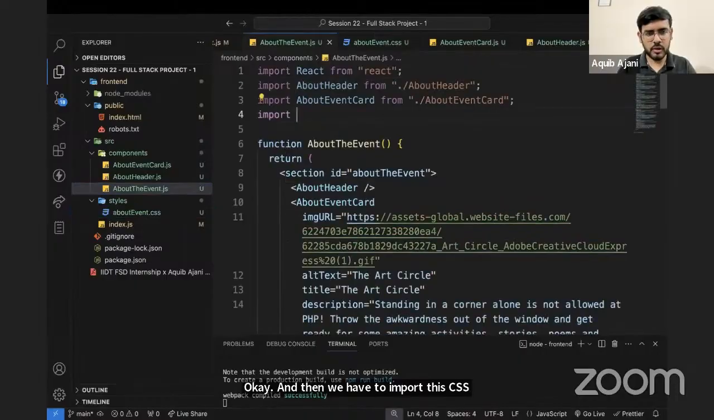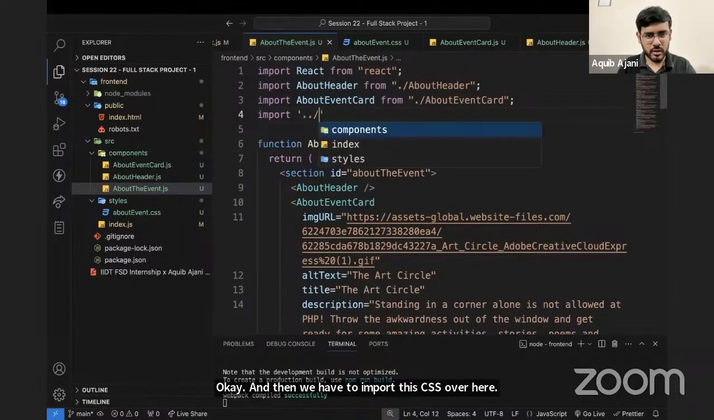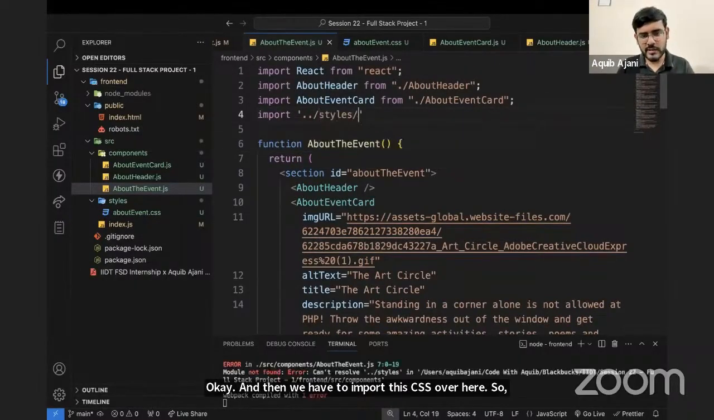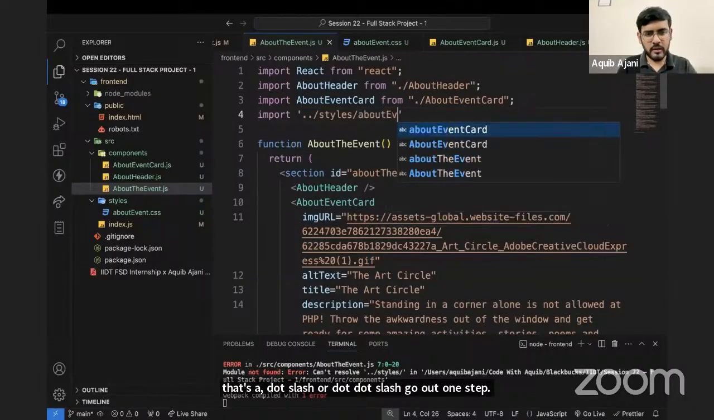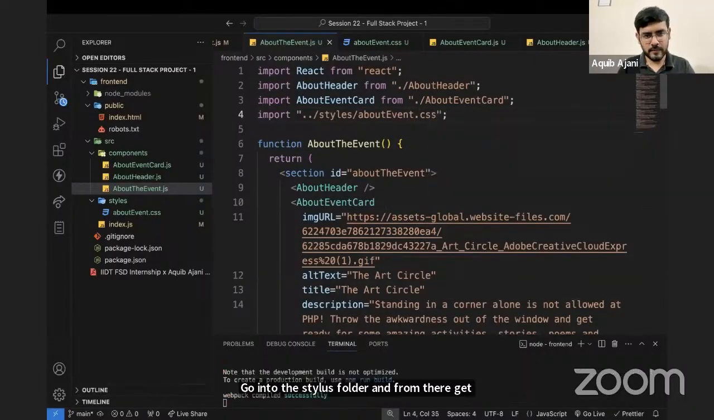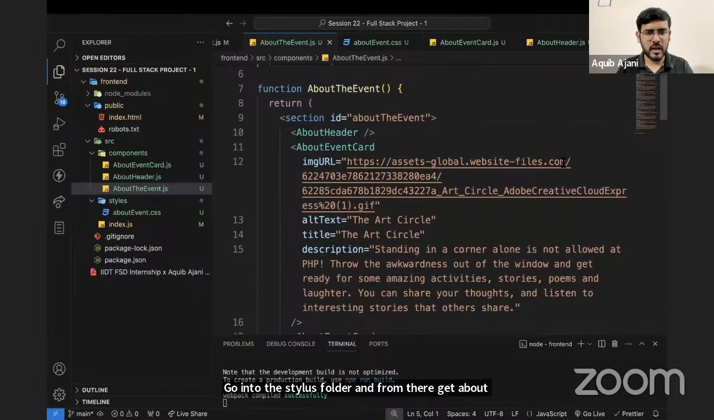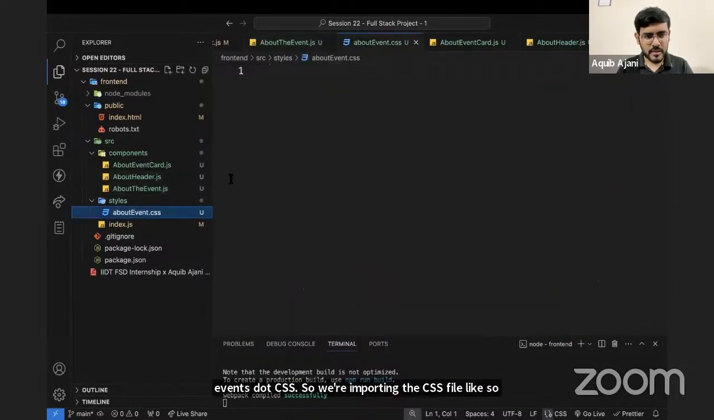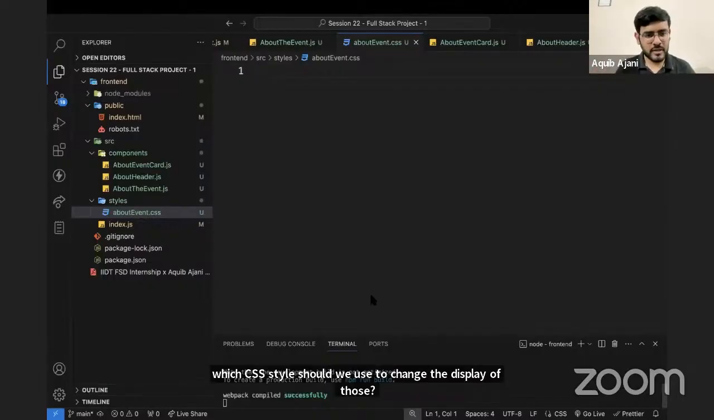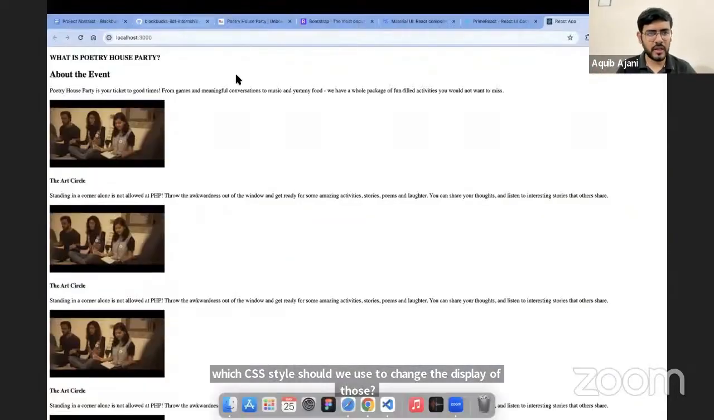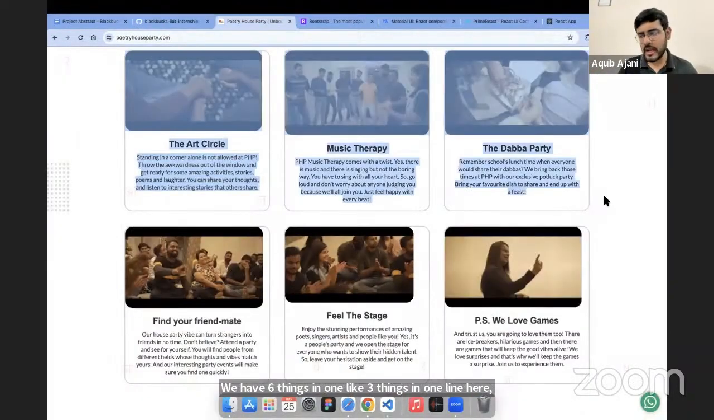And then we have to import this CSS over here. So we can say import dot slash, go out one step, go into the styles folder, and from there get about event dot CSS. So we're importing the CSS file. So now we can go ahead and style it. So can you tell me which CSS style should we use to change the display of those to one line? We have 6 things in one, 3 things in one line here, right? This one. How do we change that display?